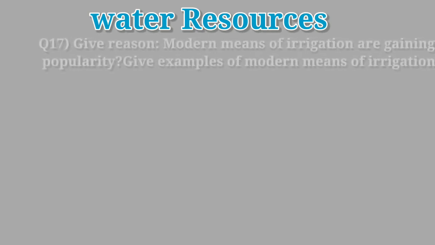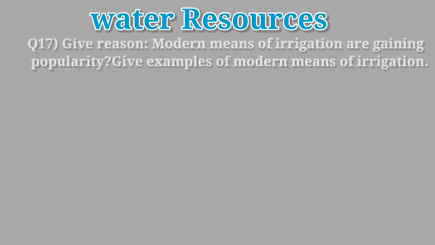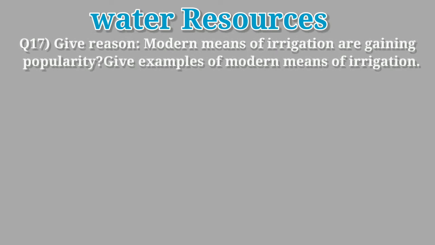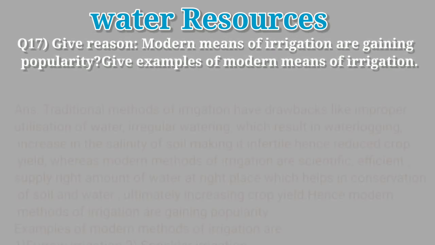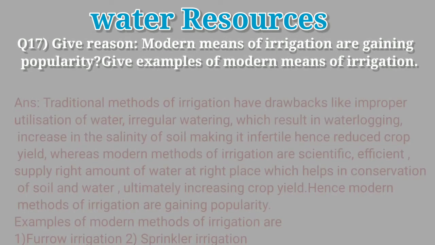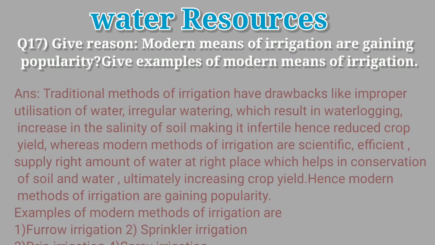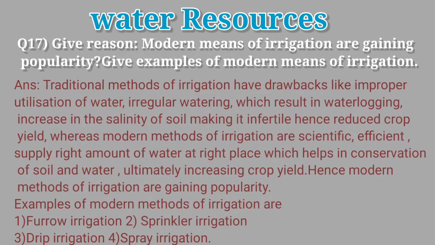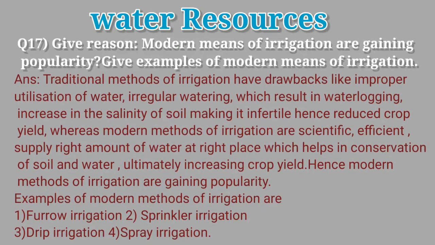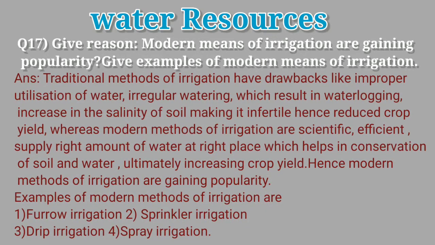Question 17. Give reason. Modern means of irrigation are gaining popularity. Give examples of modern means of irrigation. Traditional methods of irrigation have drawbacks like improper utilization of water and irregular watering, which results in waterlogging and increase in salinity of soil, making it infertile, hence reduced crop yield.